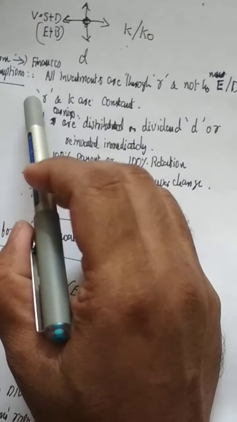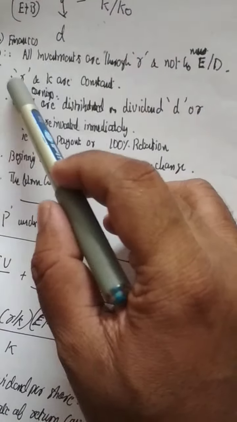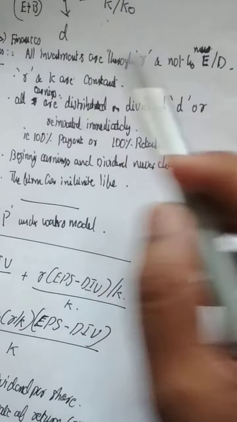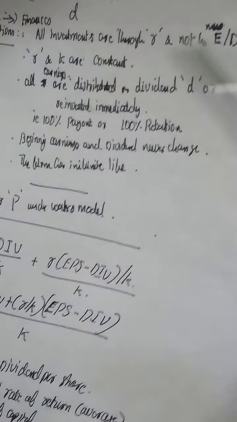Second assumption is that R, the rate of return of the company, and K, the cost of capital or overall cost of capital of the company, are constant. I have used the abbreviations here. We had already studied this in the capital budgeting videos.